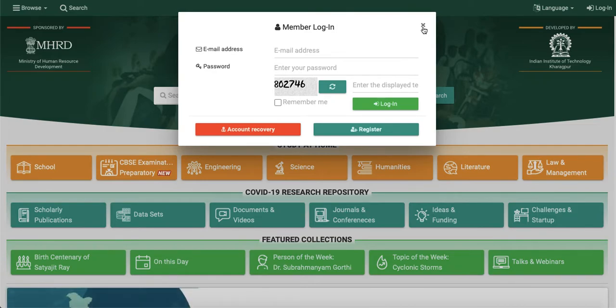You can store all your details. For example, if you are studying biotechnology, you can search some journals of biotechnology and store them in your login. Okay, so you can do that with the help of this login.